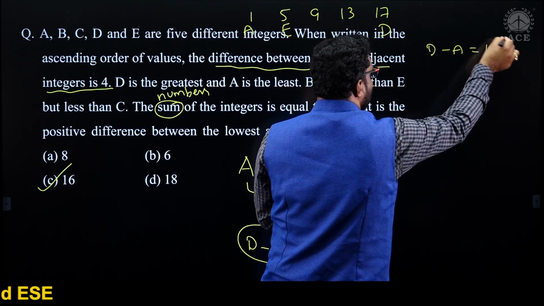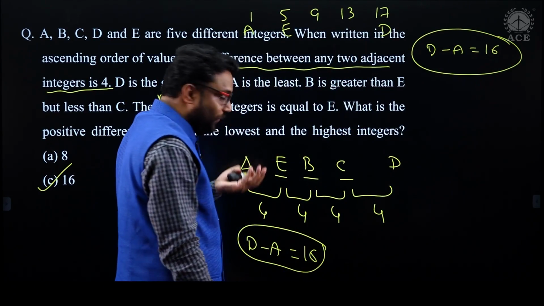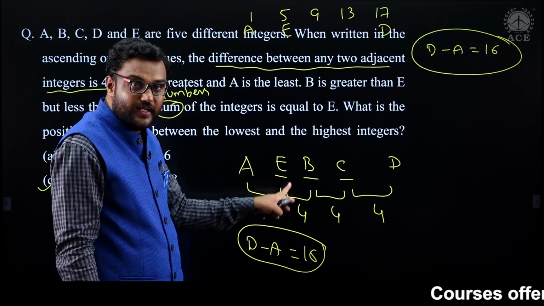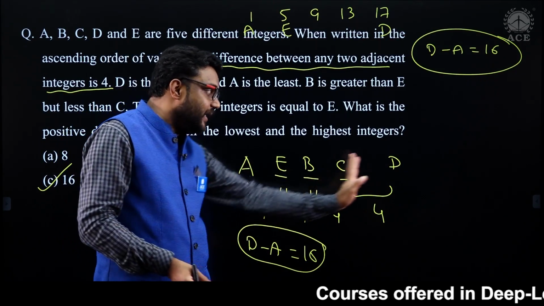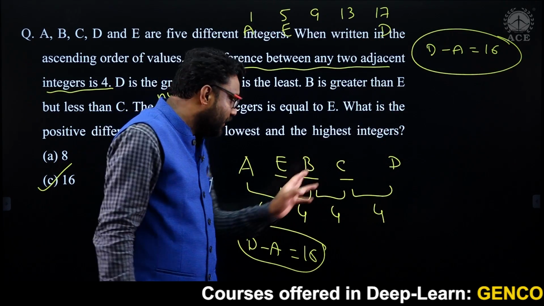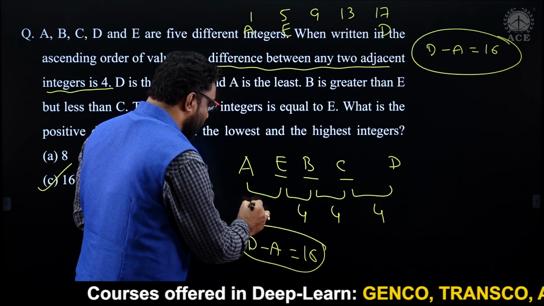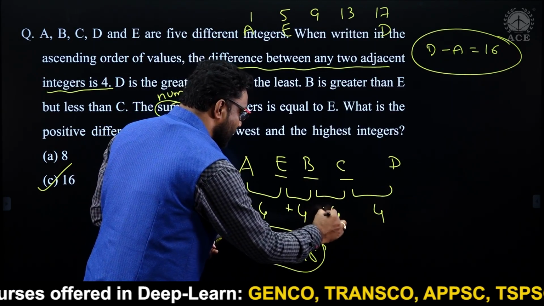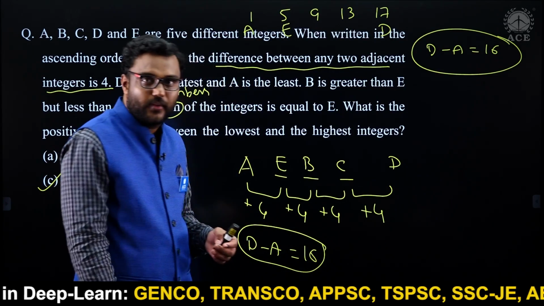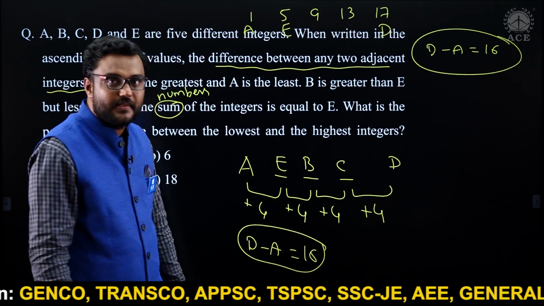Or without that information also we are done. Difference between two adjacent integers is 4. And this is ascending order, increasing. We'll get +4 only. Don't think +4 or -4, sir. No, this is increasing. All are positive only. Difference is nothing but 16, right?